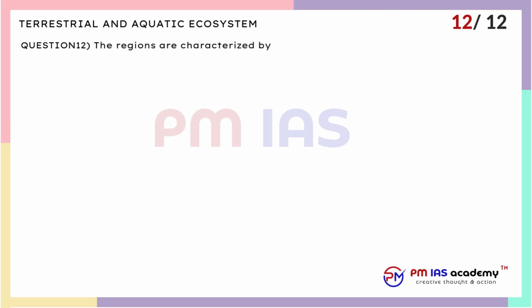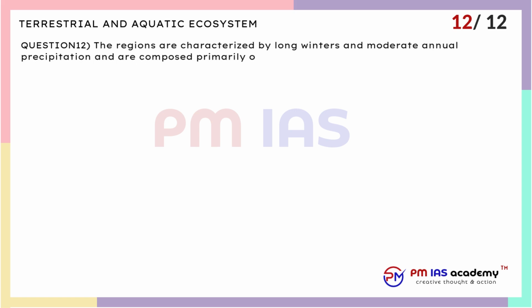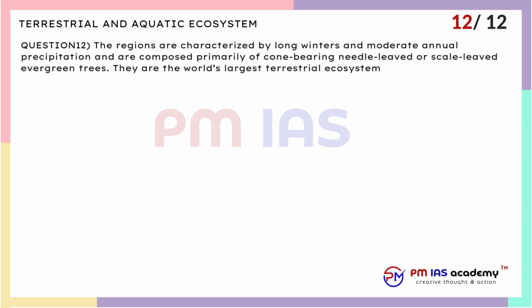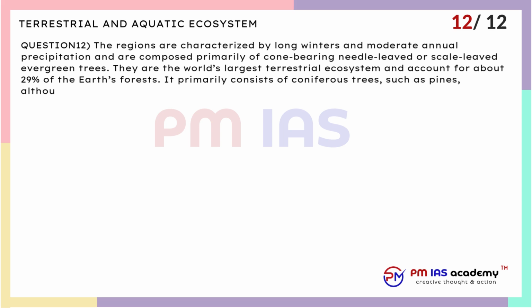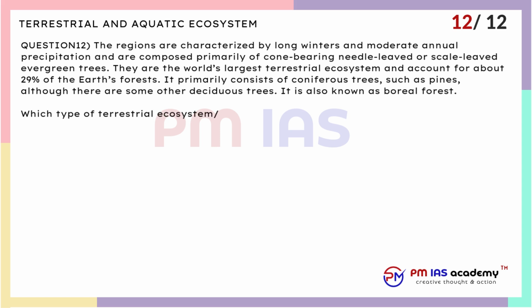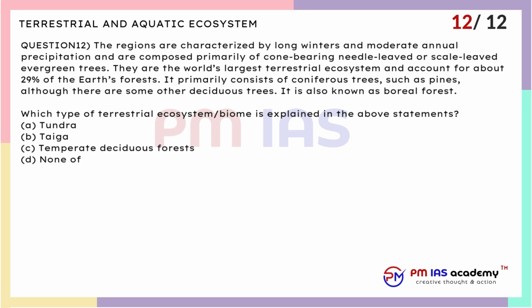Question 12. The regions are characterized by long winters and moderate annual precipitation and are composed primarily of cone-bearing needle-leaved or scale-leaved evergreen trees. They are the world's largest terrestrial ecosystem and account for about 29% of the Earth's forests. It primarily consists of coniferous trees, such as pines, although there are some other deciduous trees. It is also known as boreal forest. Which type of terrestrial ecosystem biome is explained in the above statements? A. Tundra. B. Taiga. C. Temperate deciduous forests. D. None of the above.